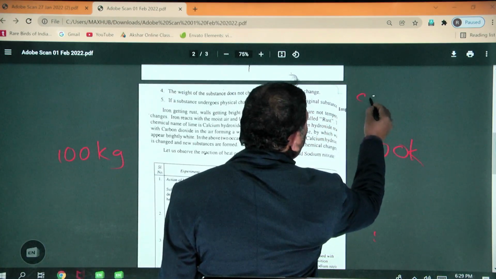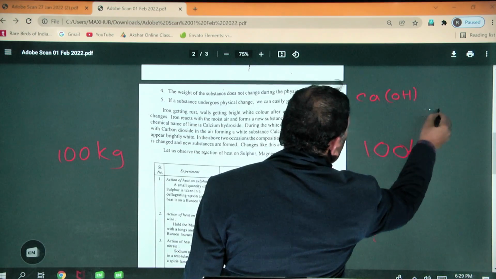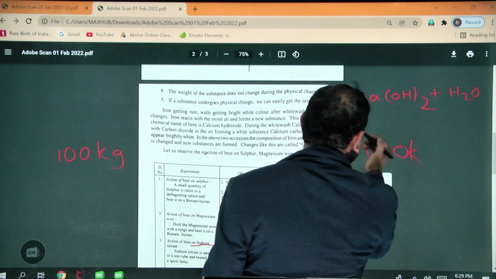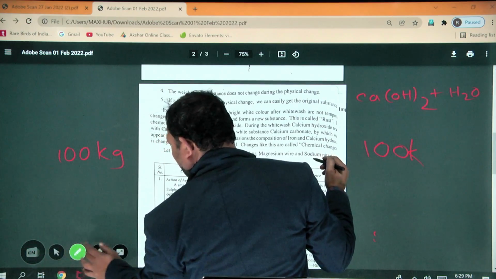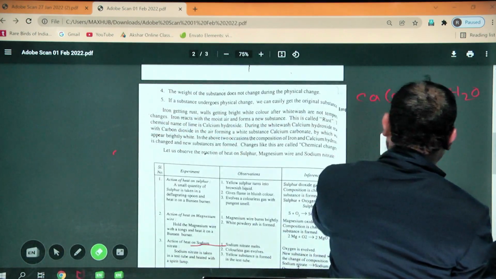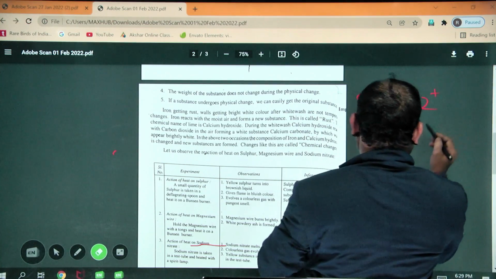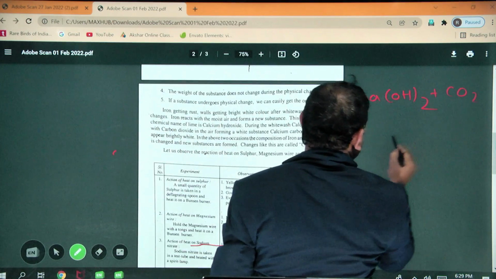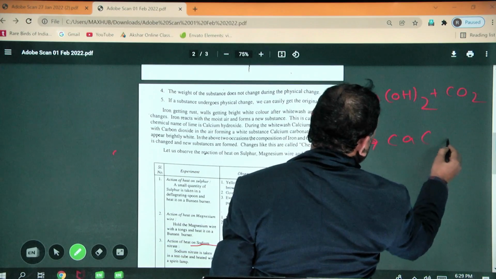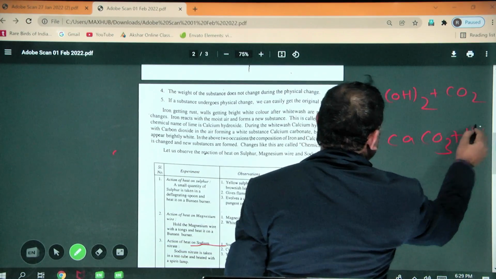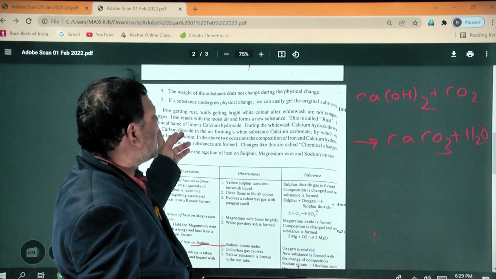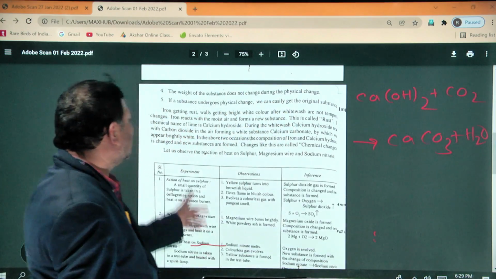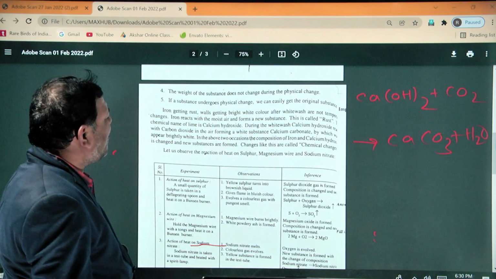For example, Ca(OH)2 plus CO2 gives rise to CaCO3 plus H2O. This is the white substance. So calcium hydroxide combined with carbon dioxide, calcium carbonate is formed and water is released. This is an example of a permanent change.